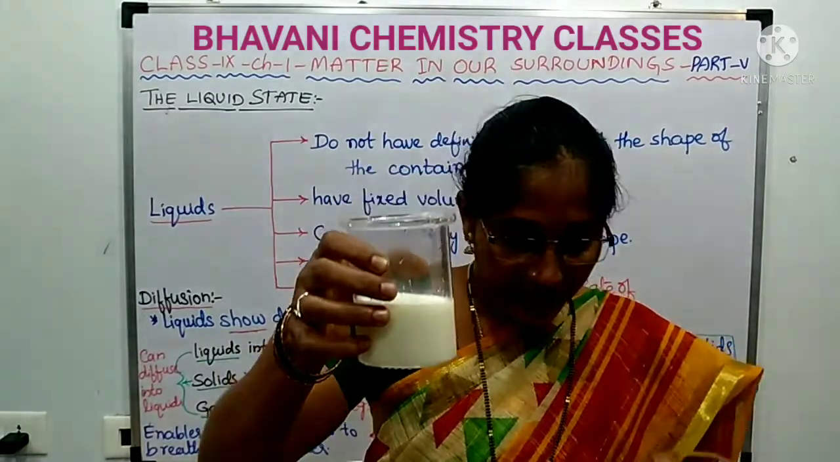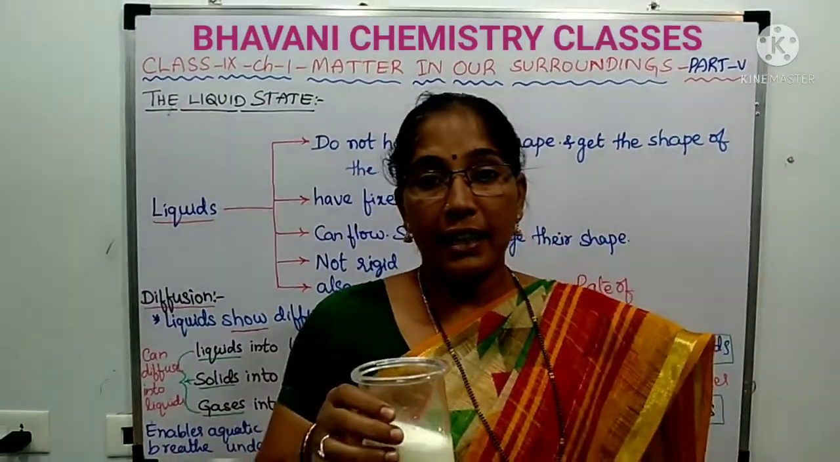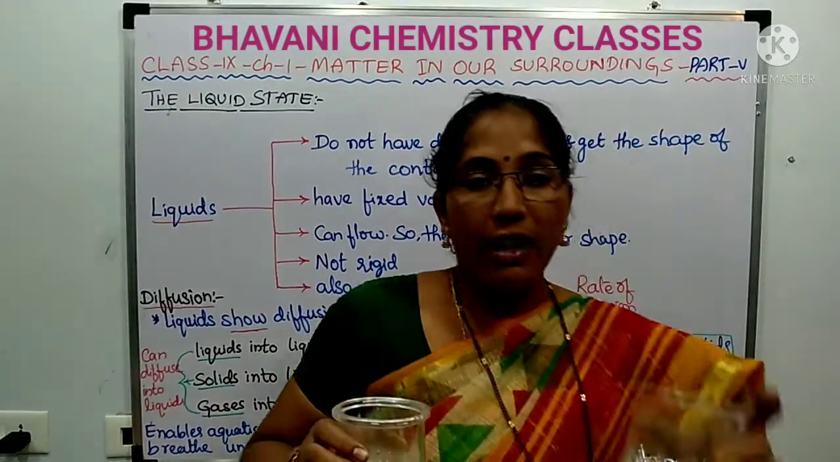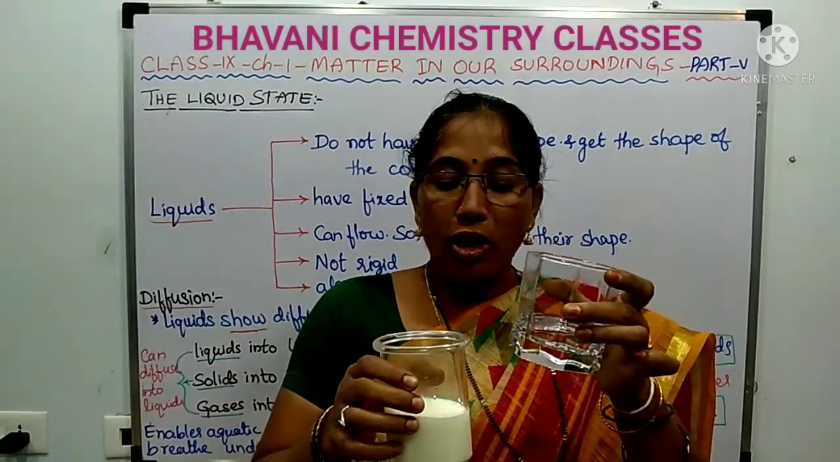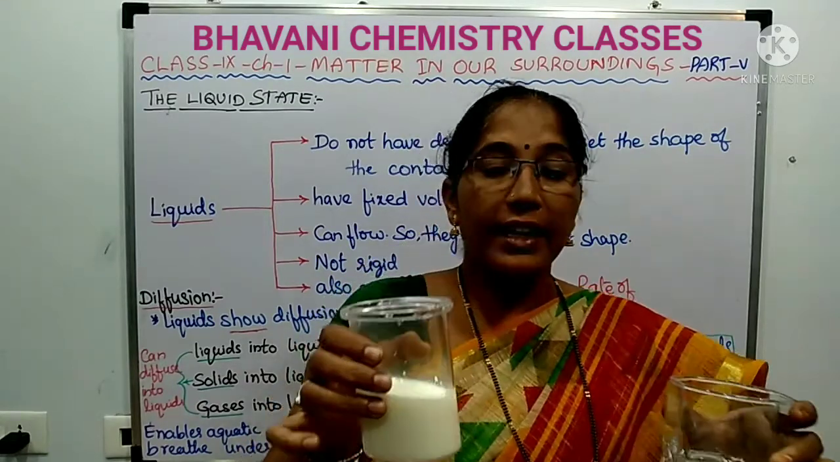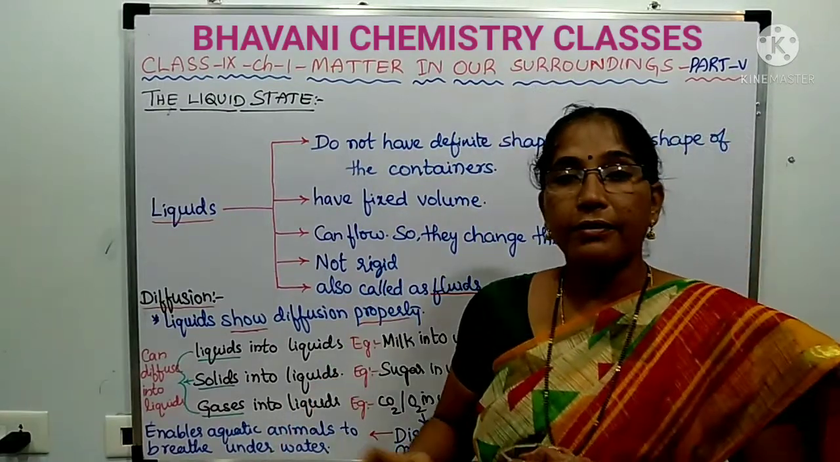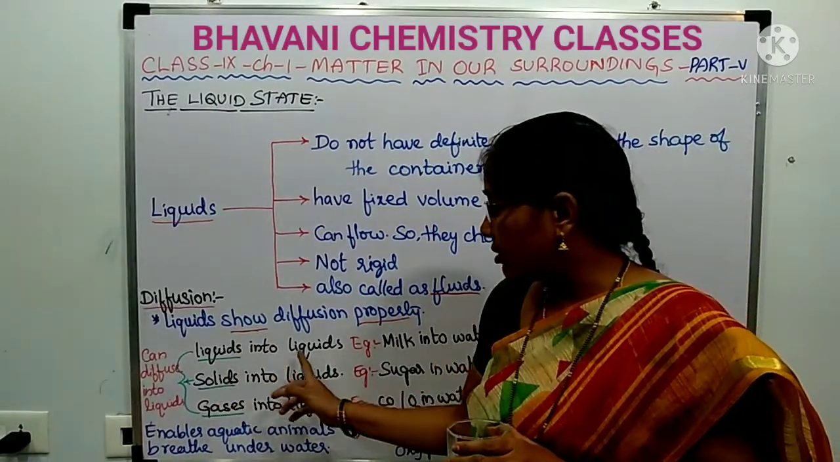Diffusion means what? Intermixing. And chemically what happens there? The particles of one matter will occupy the spaces of the other matter, the intermolecular spaces in the other matter. This is the example of intermixing or diffusion of liquids into liquids.